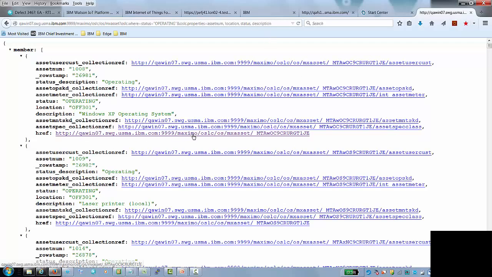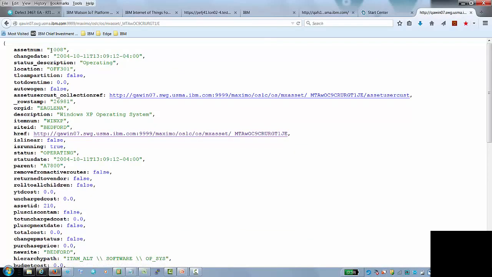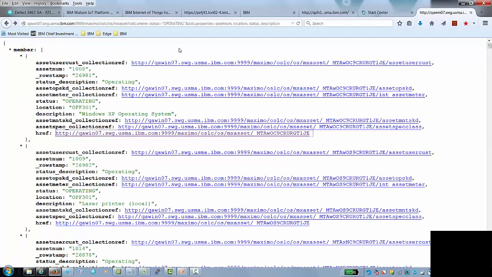So if I went into the href here on this asset, I'm getting asset 1080, one single asset. If I only wanted a subset of columns here, I could do OSLC properties. So there were two different query parameters, one for a collection and one for an individual asset.